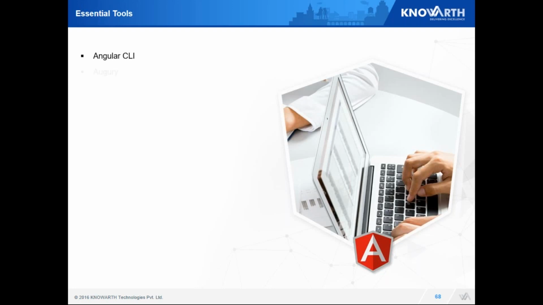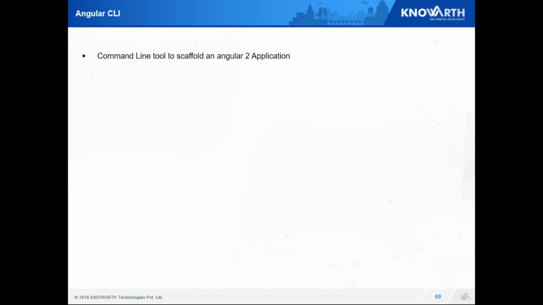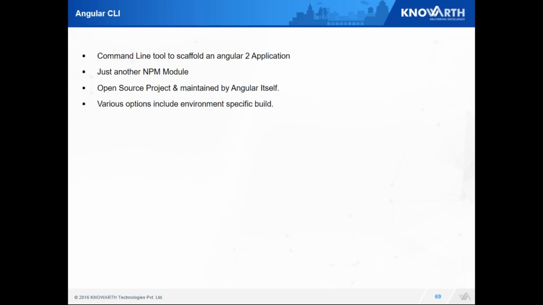So we are going to look at Angular CLI and Augury. Augury is a debugging tool. First, Angular CLI. Angular CLI is nothing but a command line interface. Earlier when I needed to add a skeleton, I used to go and search for Yeoman. But now Angular CLI comes by default. It's just another NPM module which we need to load. It's an open source project maintained by Angular itself.